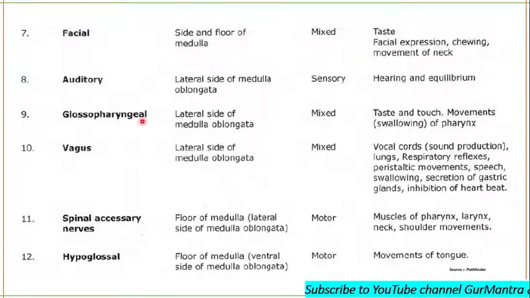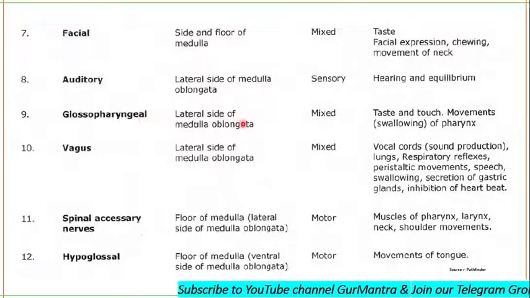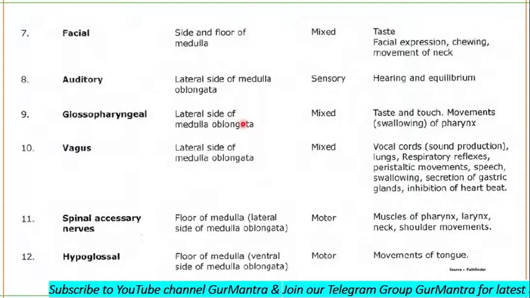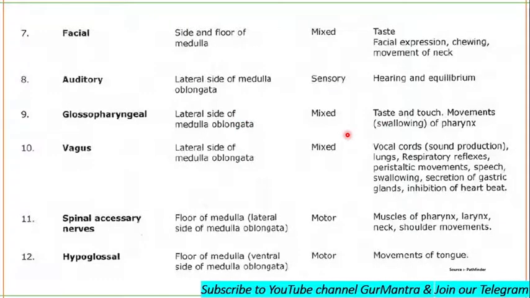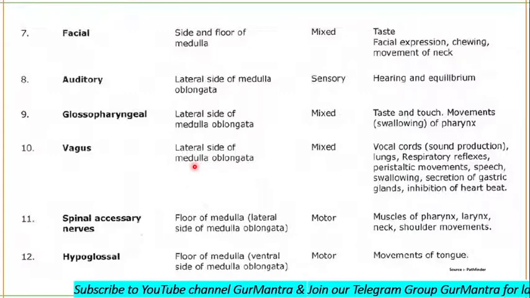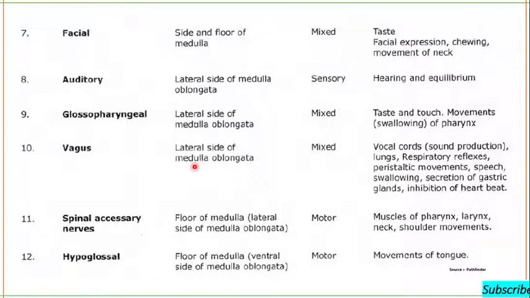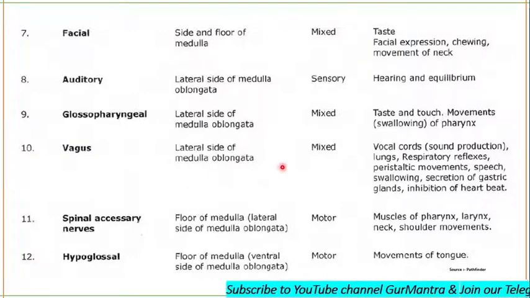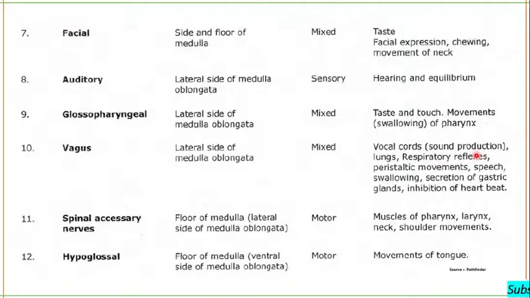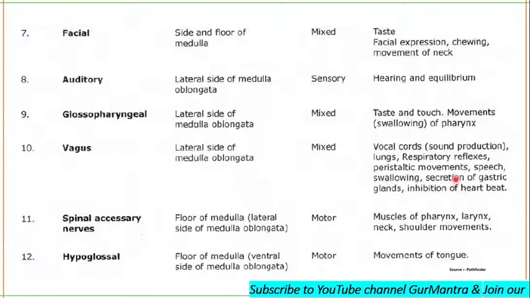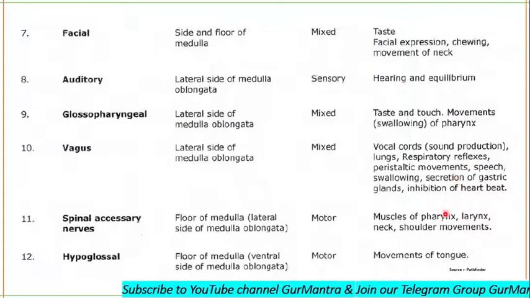Then comes your glossopharyngeal nerve, also arises from the lateral side of medulla oblongata, a type of mixed nerve used for taste, touch and movement of pharynx is the main important function. Next comes your vagus, a very important nerve. Number is 10th, arises from the side of medulla oblongata, mixed nerve, and responsible for sound production, for your respiratory reflexes, for your peristaltic movement of your alimentary canal, speech, swallowing, secretion of gastric glands, and inhibition of heartbeat.